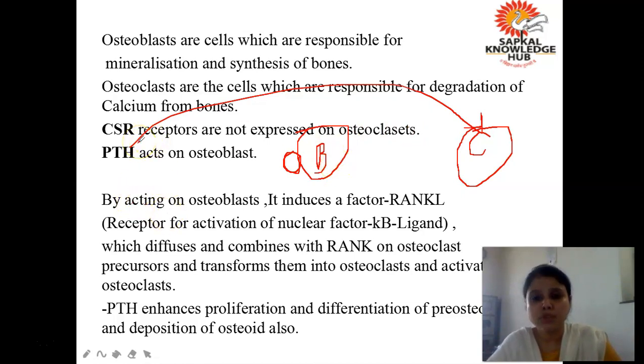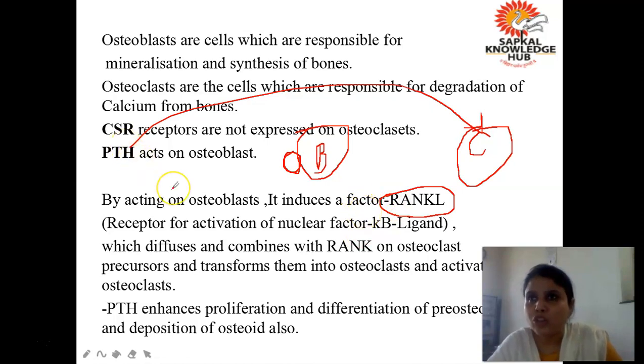First of all, suppose the level of calcium in your blood is reduced, so what will happen? First of all, parathyroid hormone will be secreted, due to the activation of calcium sensing receptor. What does parathyroid hormone have to do? It has to increase the activity of osteoclast. So what will parathyroid hormone do? It will act on osteoblast, it will bind with the receptor which is present on osteoblast and induce a factor called RANKL. What is RANKL? It is the receptor activator of nuclear factor kappa B ligand. Are you getting? It is a nuclear factor.